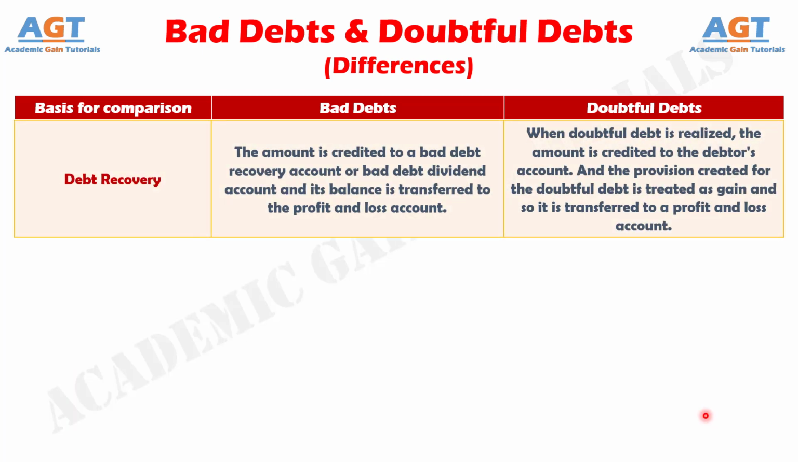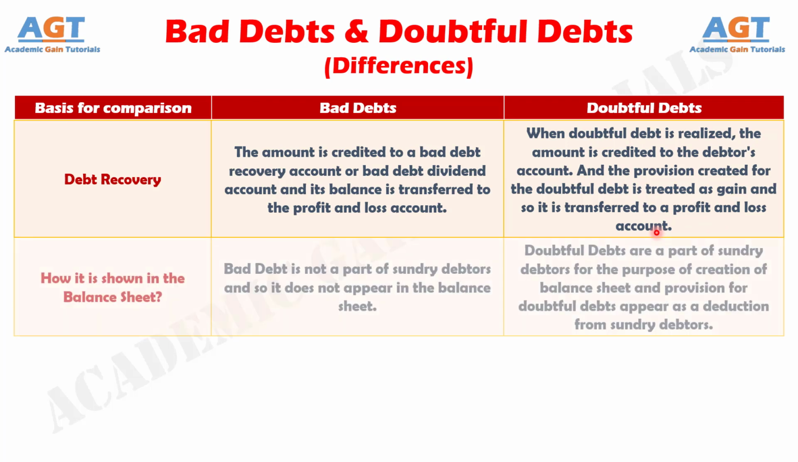Number 8. In case of bad debts, as the debtor's account is already closed, when he pays the amount either fully or partially, the amount cannot be credited to his account. Rather, the amount is credited to a bad debt recovery account or bad debt dividend account, and its balance is transferred to the profit and loss account. In contrast, in the case of doubtful debts, when the amount due from the debtor is realized, the amount is credited to the debtor's account, and the provision created for the doubtful debt is treated as gain, and so it is transferred to the profit and loss account.